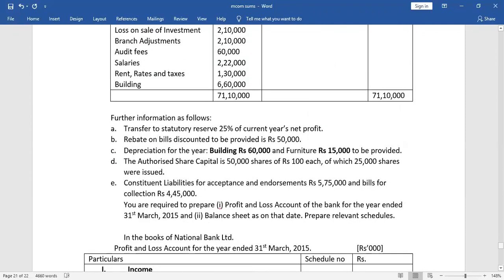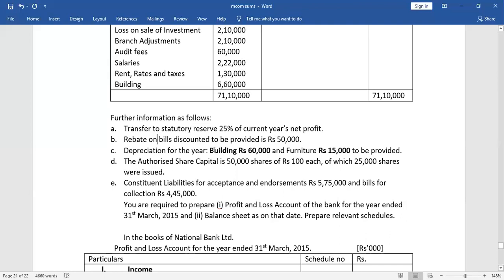Let it be banking final account, cooperative societies final account, companies final account, insurance final account, any final account, the basics of preparation remains the same. Only the format of presentation is different.